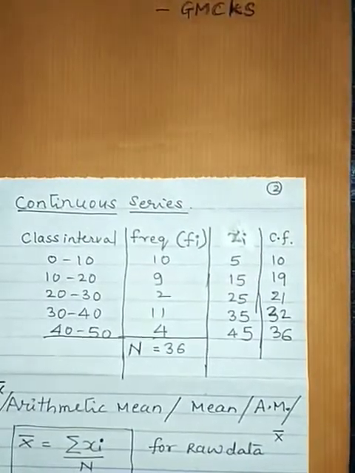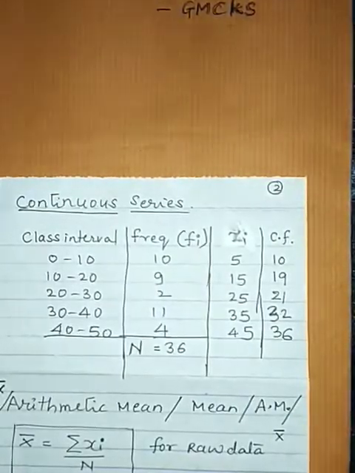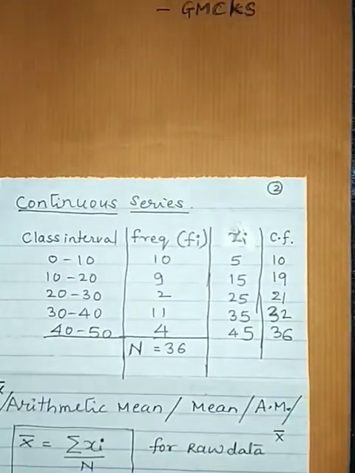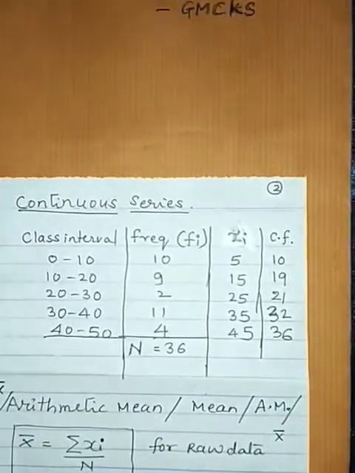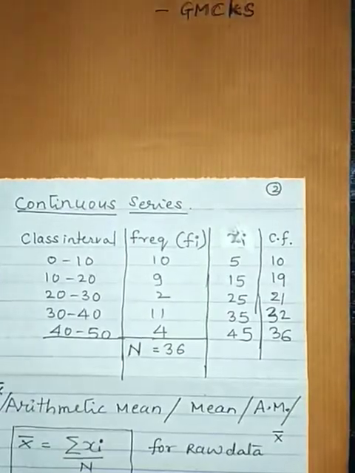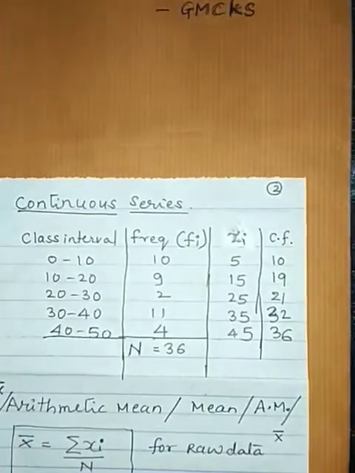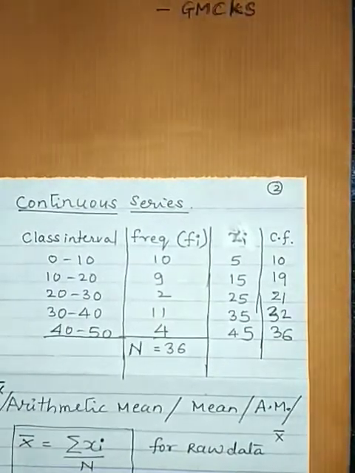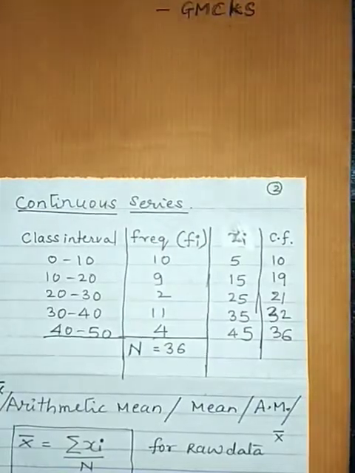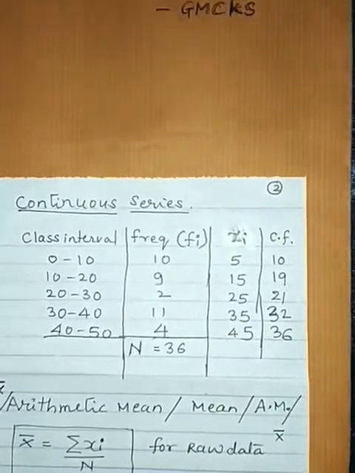Now when you take the midpoint of every class interval, the column will be called xi. Remember, in the earlier case, xi was the first column. Now we are making xi here by using the class intervals and their midpoints. So how do you find the midpoint of the first class interval? 0 plus 10 upon 2 is 5. So that is the first entry in the xi column. In the same way, 10 plus 20 upon 2 is 15. That is the entry in the second place in xi and so on. This xi will be used for further calculations.